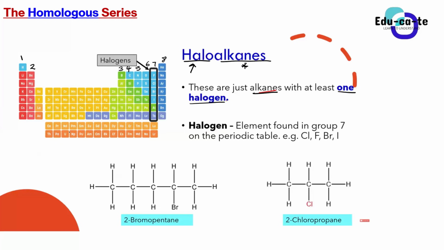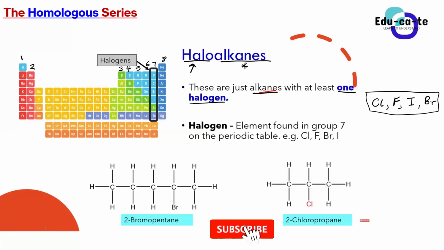If chlorine is found in group number 7, it qualifies to be a halogen. So the halogens that we have can be chlorine, fluorine, iodine, or bromine. These are the ones that we use for your grade 12. Don't mention the other ones.